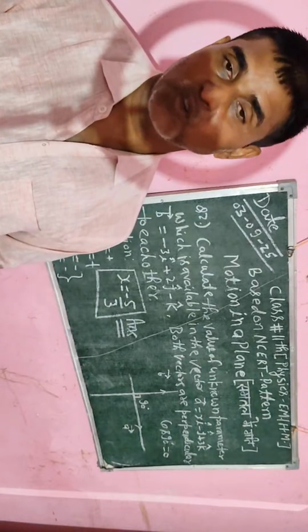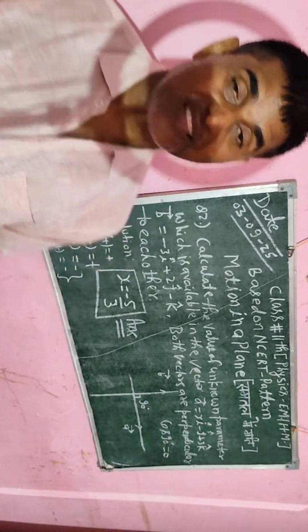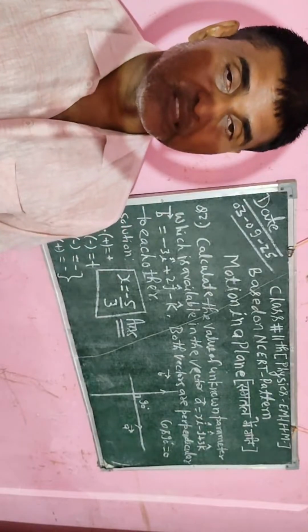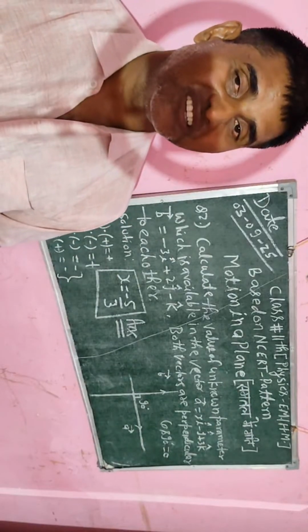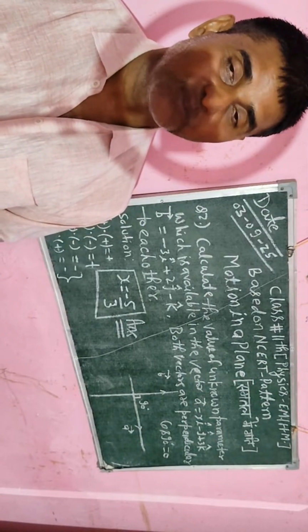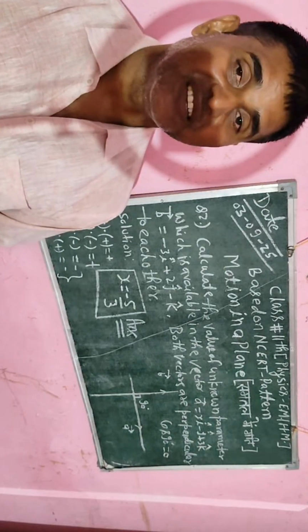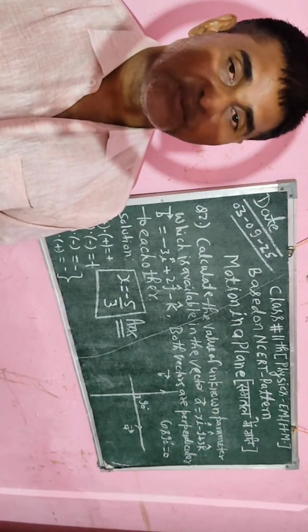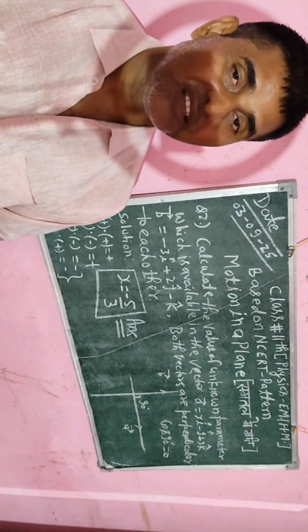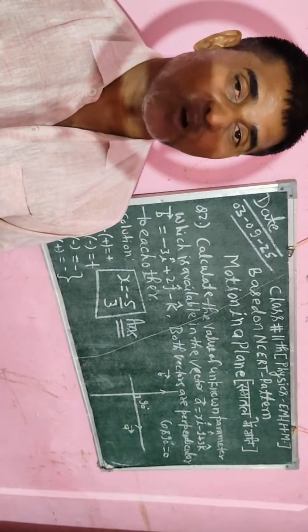So m is the mass of the object and v is the velocity, with which the object will move in the circular path, and r will be the distance from the center of the circle. Okay, because I am saying circular, that will form a proper circle. So I will take the radius from the center to the periphery of the circle. So this is the information, and I will elaborate all of it.